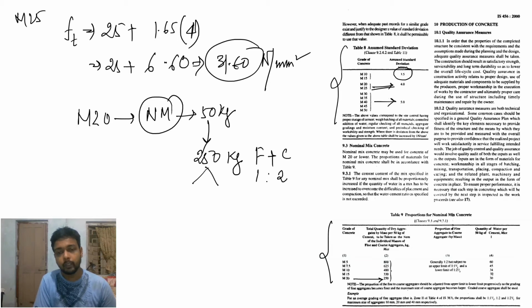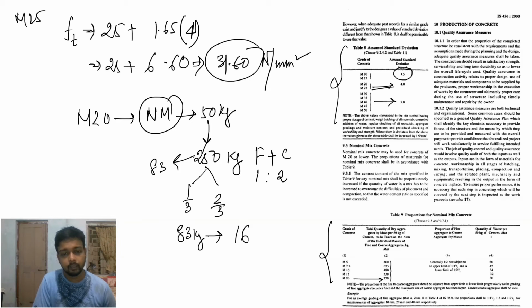So that it should be 1/3 and 2/3. Okay, 1/3 means 83 point something. So 83 kg sand and the remaining is 166 kg of coarse aggregate. Not 160, 167 approximately.